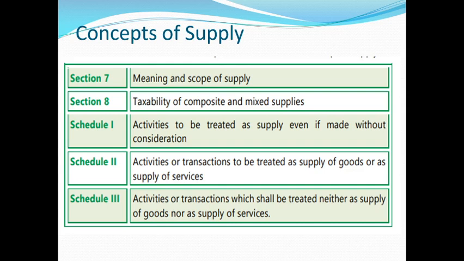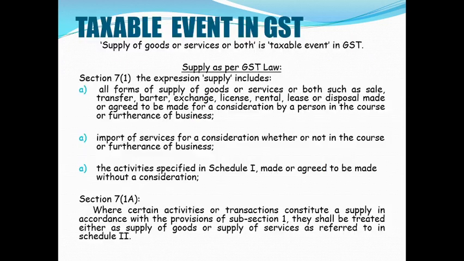Schedule 2 speaks about activities or transactions which are treated as supply of goods or as supply of services. Schedule 3 is a negative list. So activities or transactions which shall be treated neither as a supply of goods nor as a supply of services. So what is not a supply of goods or services is given in schedule 3. That is your negative list.